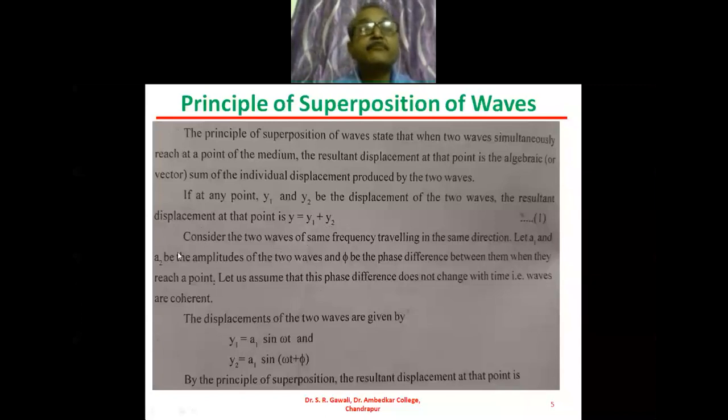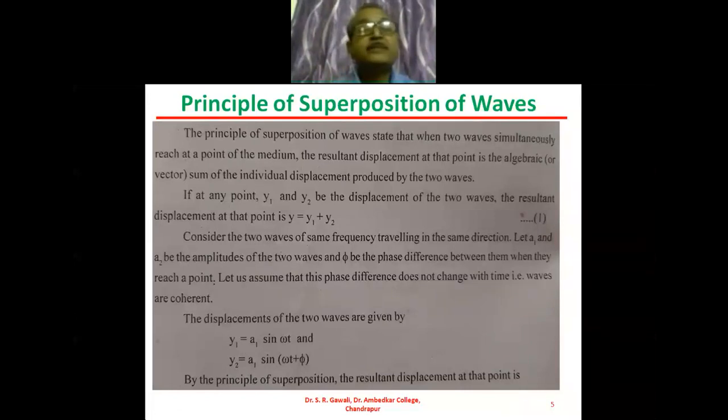So for this purpose, consider two waves of the same frequency traveling in the same direction. We will consider here two sinusoidal waves, whose graphical representation we know. Let A1 and A2 be the amplitudes of the two waves. What are A1 and A2? A1 and A2 are the amplitudes of the two waves.